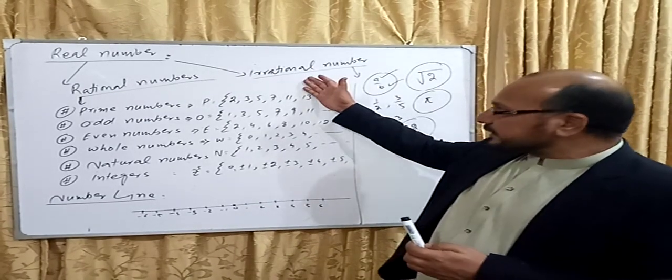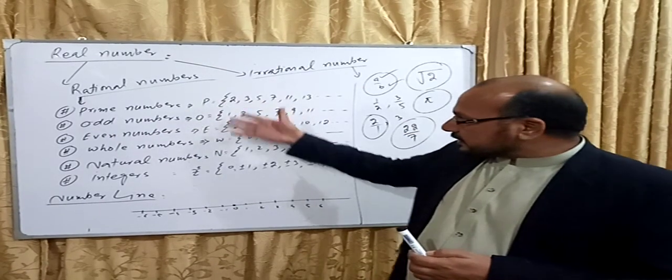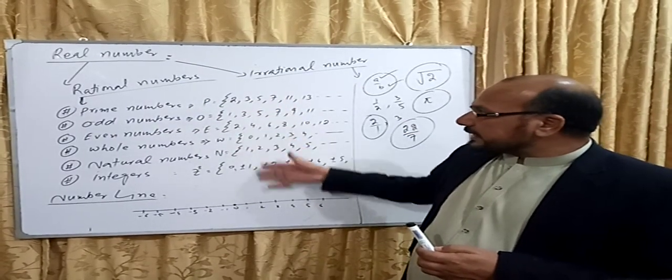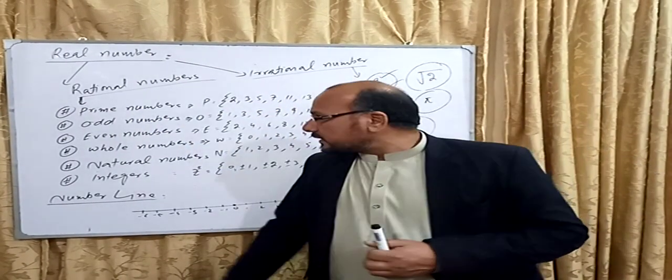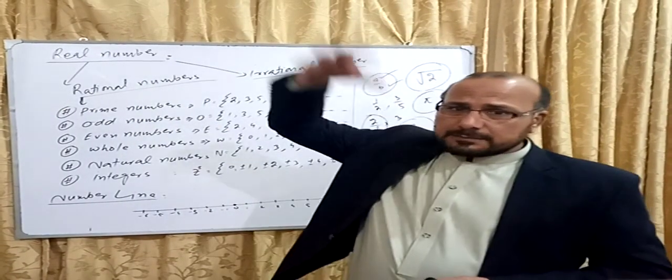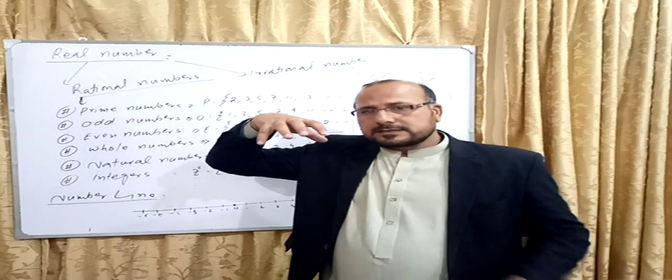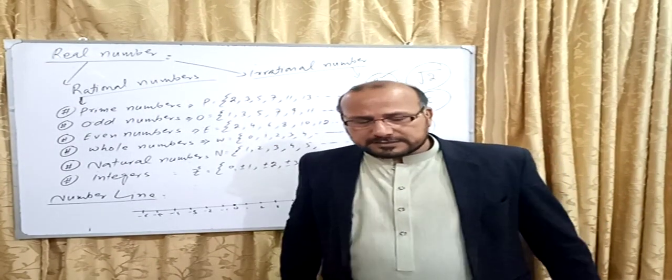But beside these irrational numbers, there are many numbers, as I discussed. These are lying inside the set of rational numbers. Now, these are basically called real numbers. Real number is the superset, and all kinds of numbers are lying inside the real numbers.